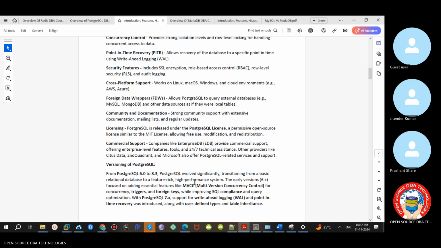Coming to versioning. As I told earlier, PostgreSQL started with the 6.0 version. Earlier it was Postgres95, then Ingres and so on. From 6.0, we call it PostgreSQL. Till 8.3, we didn't have inbuilt replication, and a lot of features, including PL/SQL features, were not there. From 9.0 only, it became most popular in the market because they included all the features, including PL/SQL and streaming replication, and many more. I think 9.0 was released somewhere in 2010. From 9.0 only it became most popular in the market.